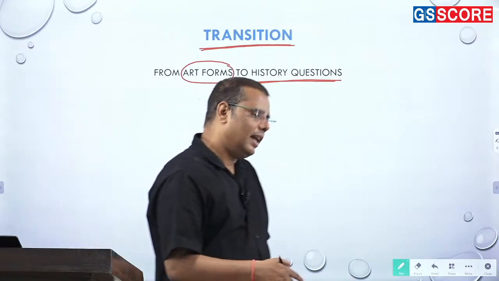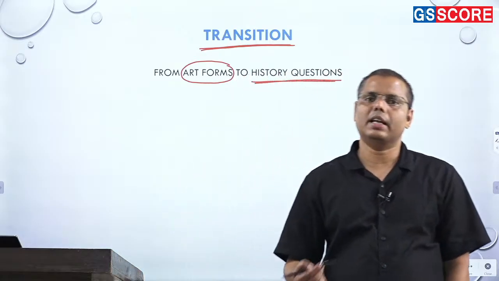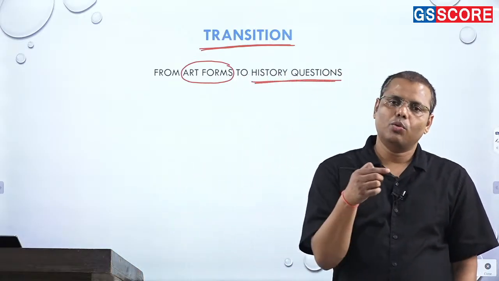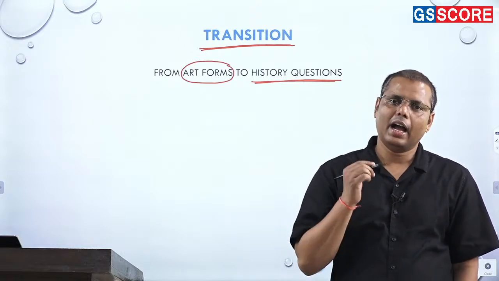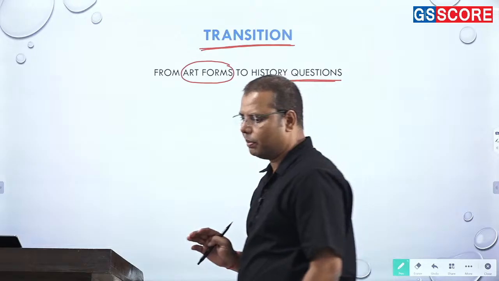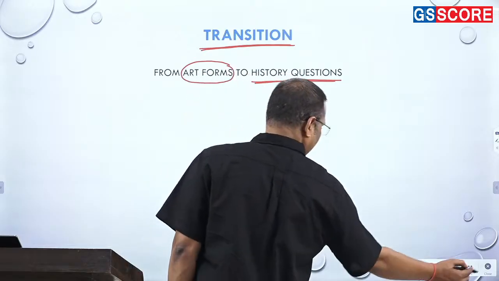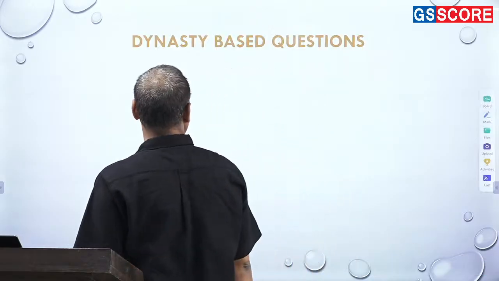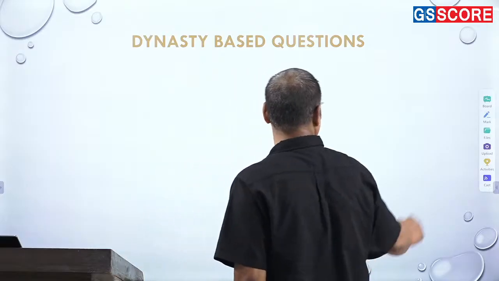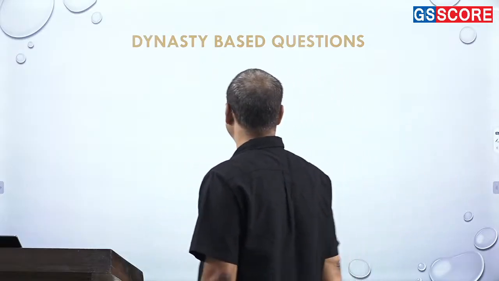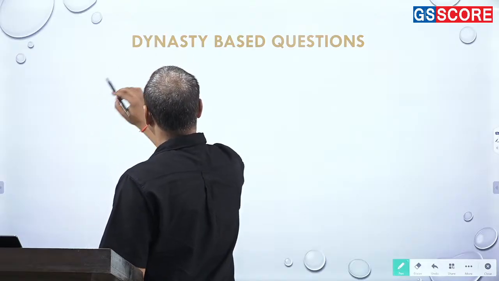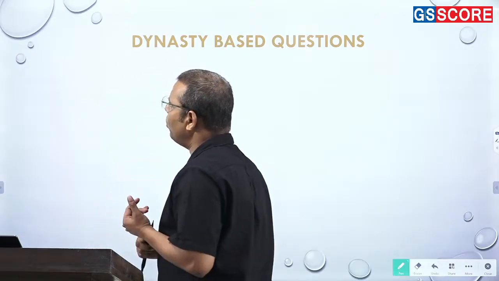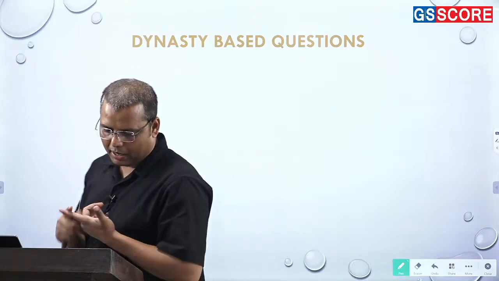And apart from that, if there are certain things which are in limelight in the recent times, so we can get certain insight from there. So by merging these two ideas, I'll discuss a couple of topics which may be important for us. Fine. One topic I find very important in the recent time is the dynasty based questions, right? आपने अभी मैंने देखा कि if we'll see the previous year questions, in that case I'll find they have asked the Cholas, Pallavas, Guptas, Palas, right?